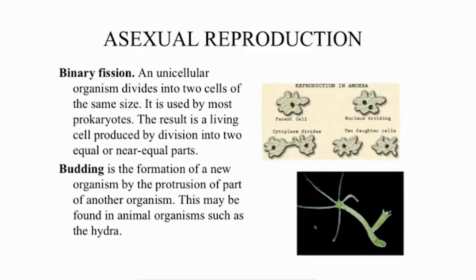Let us talk about asexual reproduction. Binary fission. A unicellular organism divides into two cells of the same size. It is used by most prokaryotes. The result is a living cell produced by division into two equal or near equal parts. Budding is the formation of a new organism by the protrusion of part of another organism. This may be found in animal organisms such as the hydra.